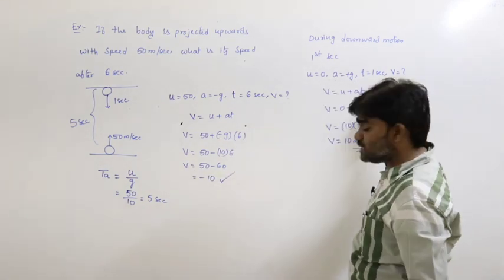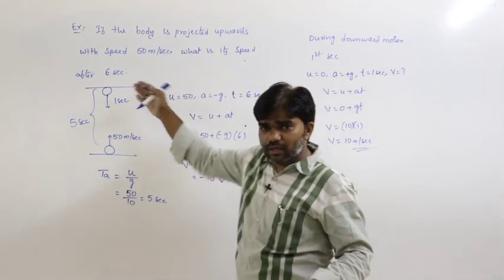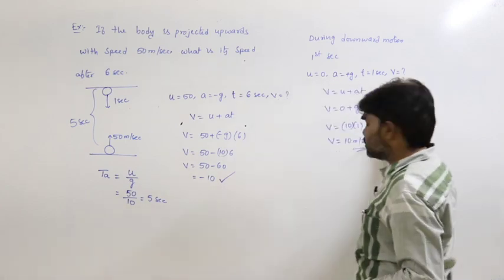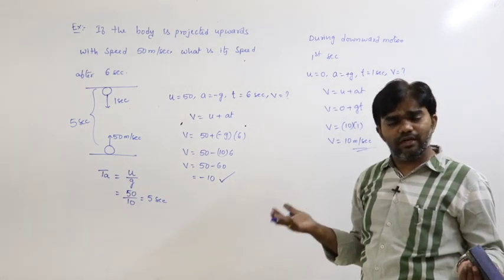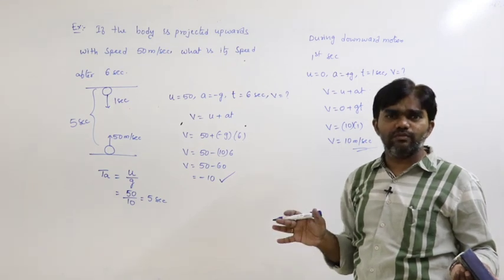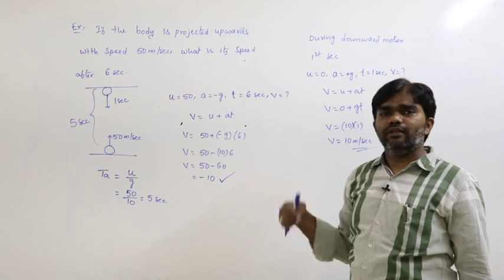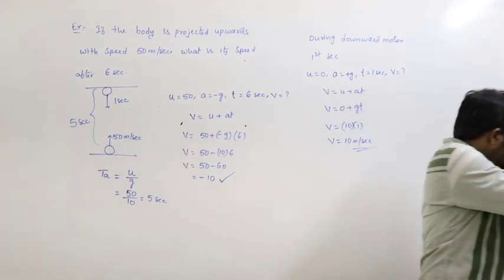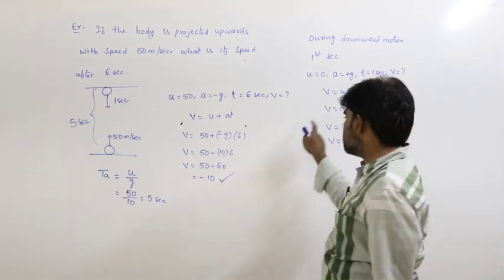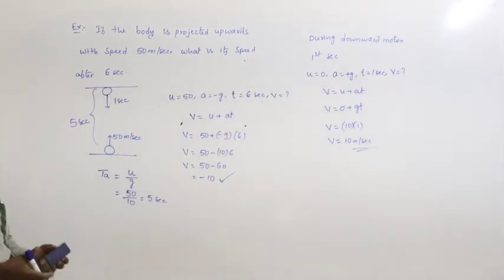This condition is considered individually, from the maximum height only. That's why there is only one direction. If it is only one direction, it is not positive or negative, only positive. With respect to another direction, if we consider, then we can get negative. That's the situation here. So this is the way of doing the problem.